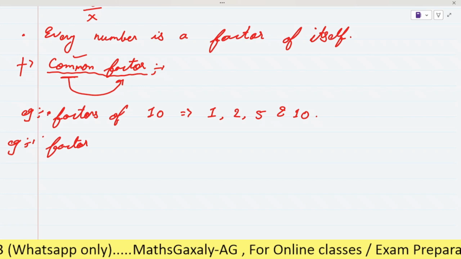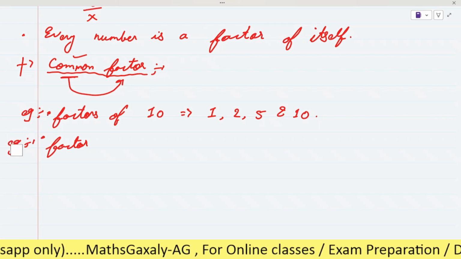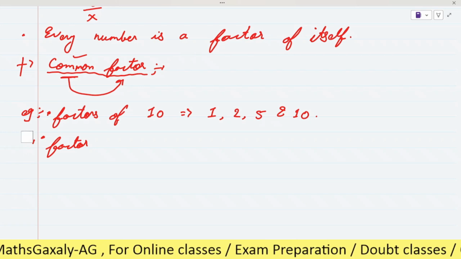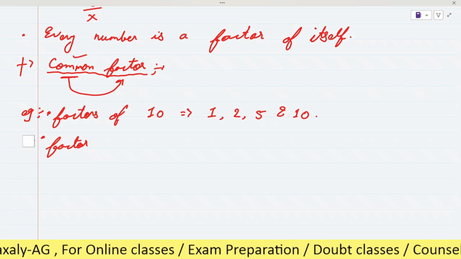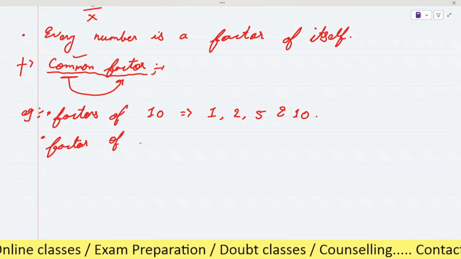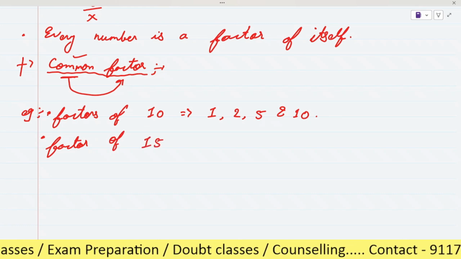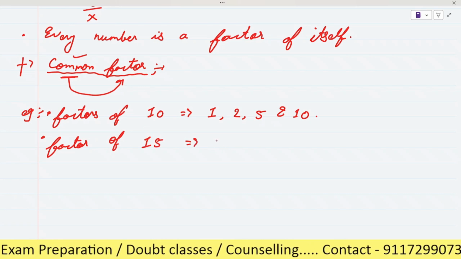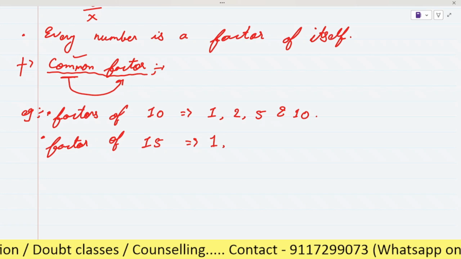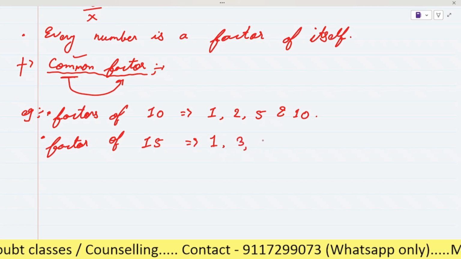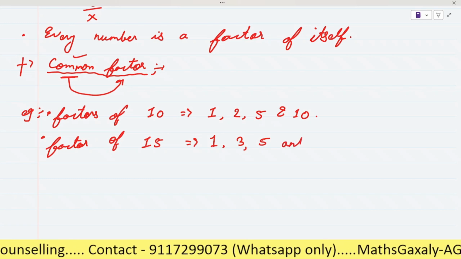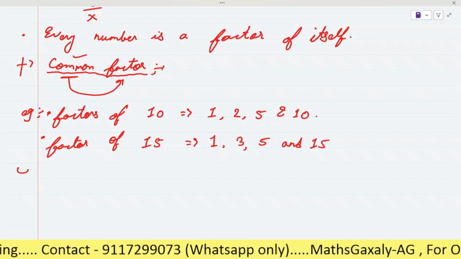Now, factors of 15. Let it be 15. So what are the factors of 15? 1, 3, 5, and 15.